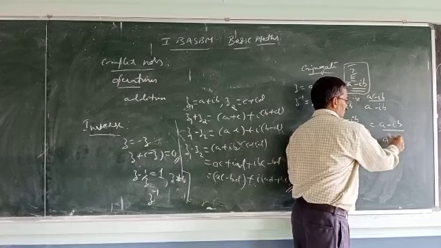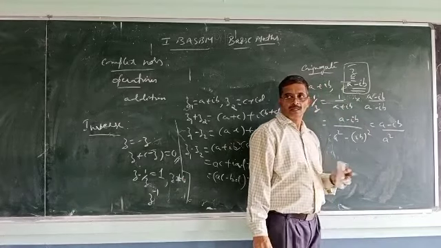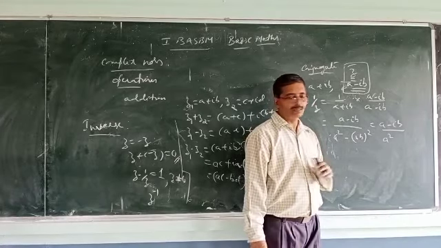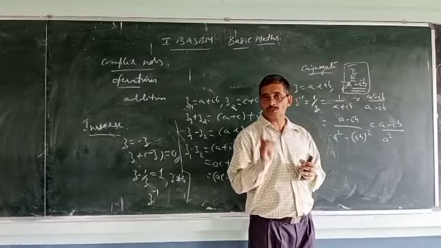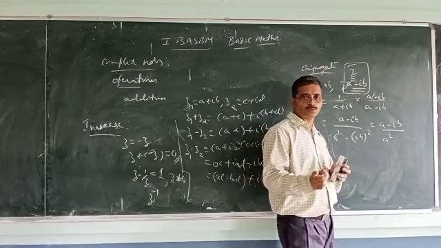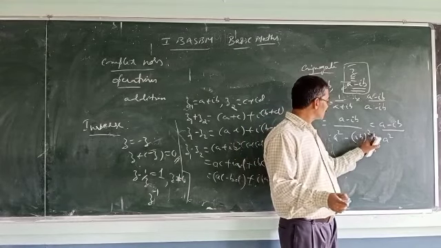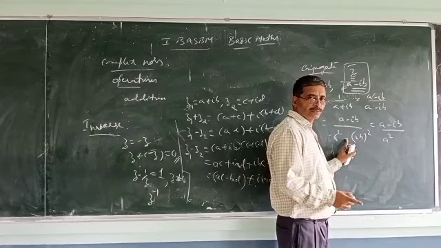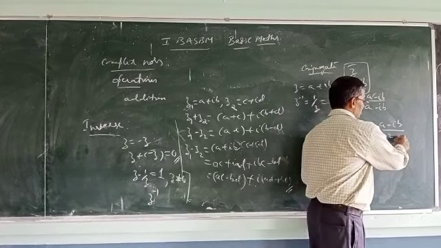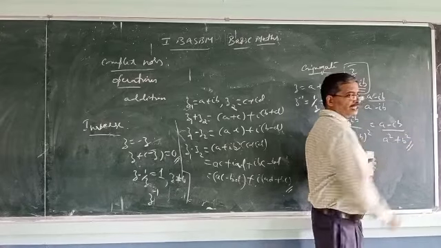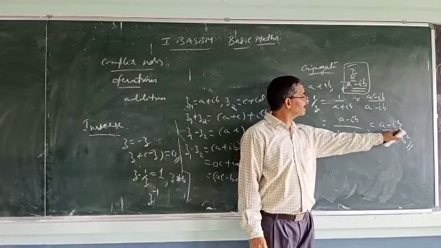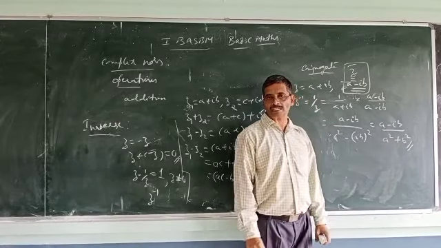Now observe here, b whole square is b square. But what about i whole square? i whole square is minus 1. I already told you, i square is minus 1. Already one minus sign is there, so minus minus will become plus. So we will get a square plus b square. So what is 1 by z? It is nothing but a minus ib by a square plus b square.